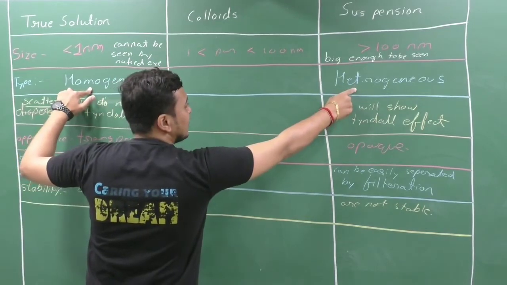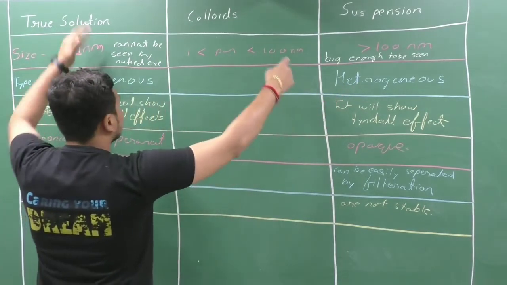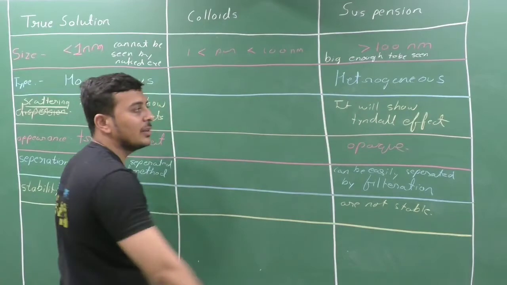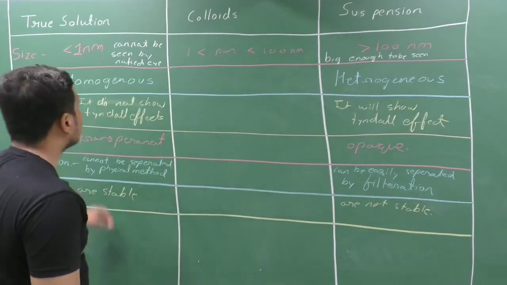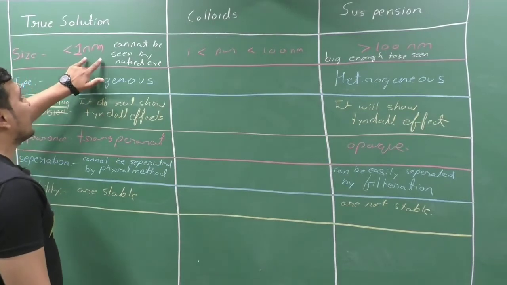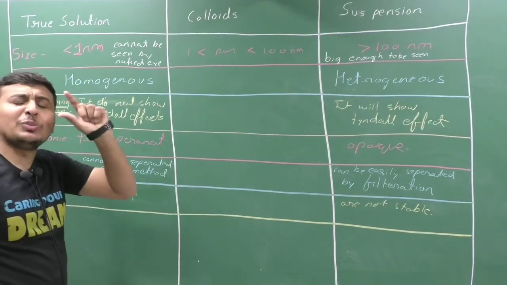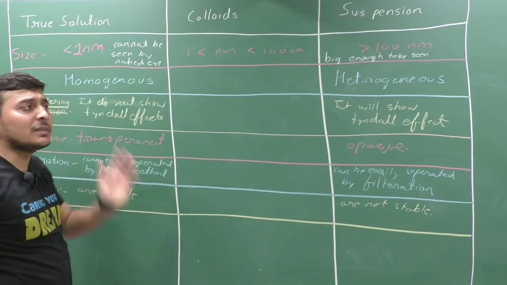A suspension is a heterogeneous mixture. A true solution is homogeneous, thoroughly the same composition. Thoroughly the same composition is not seen in a suspension, so it is known as heterogeneous. In a true solution, the solid particles are too small to be seen by the naked eye. Their size is less than 1 nanometer.